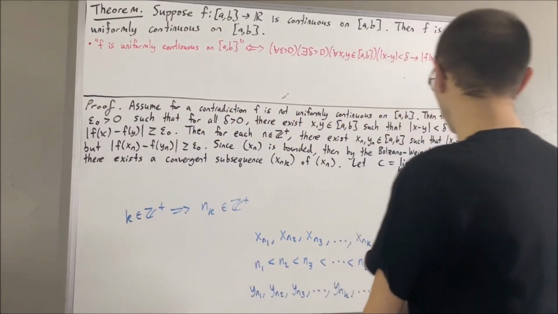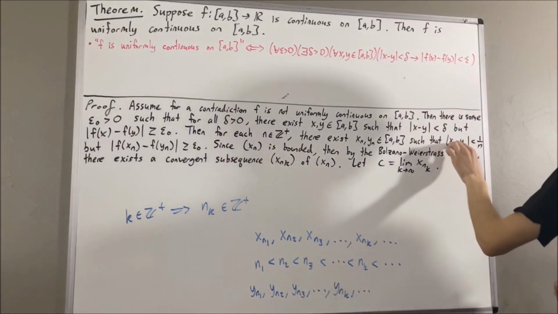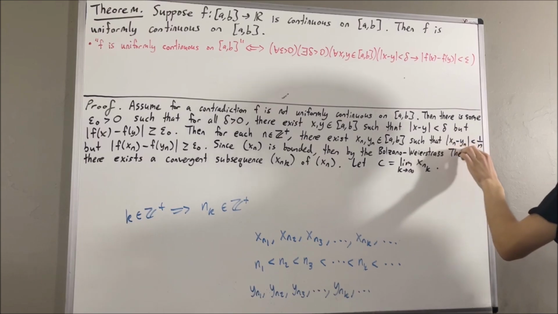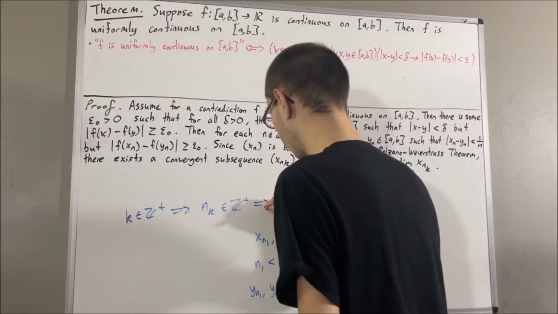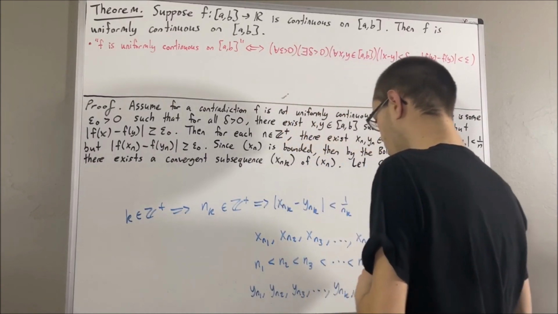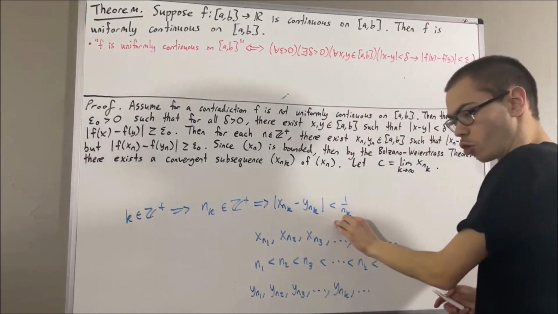So replacing n with nk, we have absolute value of xnk minus ynk is less than 1 over nk. So given any positive integer k, this inequality is true.